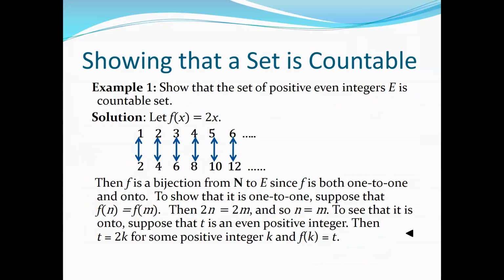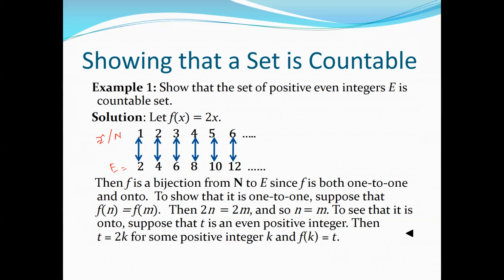Now let's have some examples showing that a set is countable. Example one: show that the set of positive even integers is countable. I have already mentioned it in the previous slide, slide number 1. We have the even numbers 2, 4, 6, 8, 10, 12, and so on. This is the set of even numbers, E, and this is the set of natural numbers, or let me call it the set of positive integers.